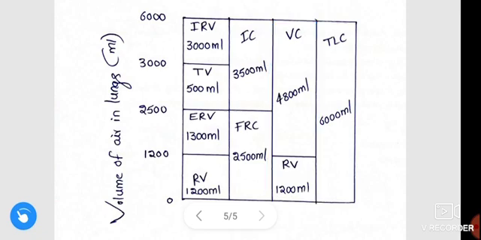This is the total lung capacity, which is 6000 ml.